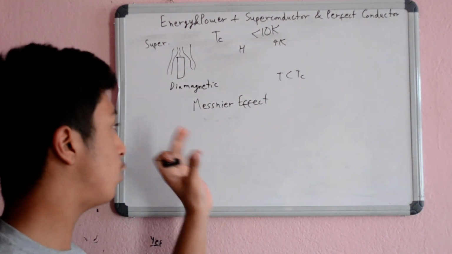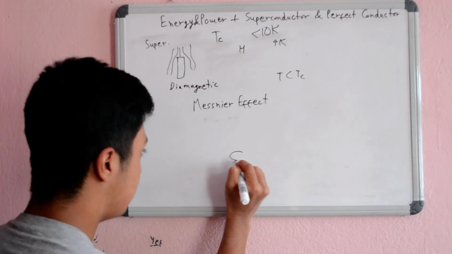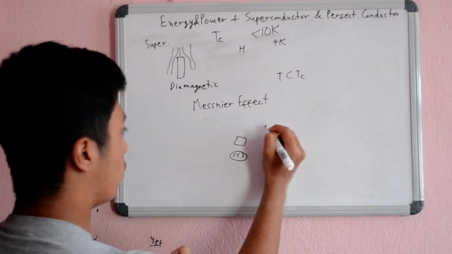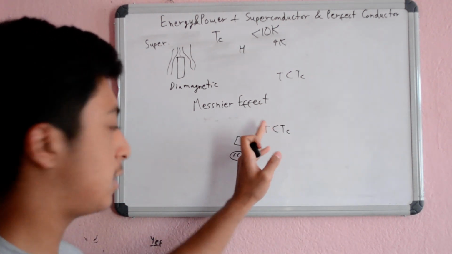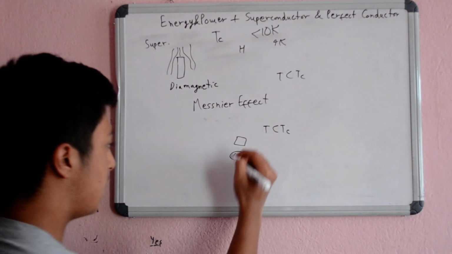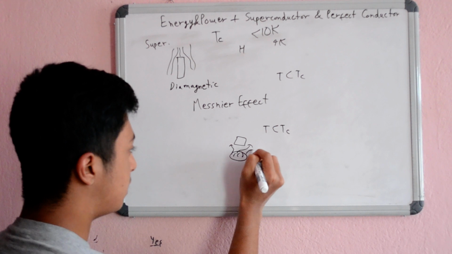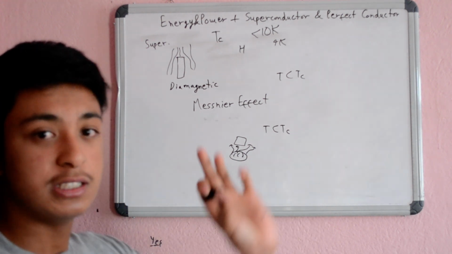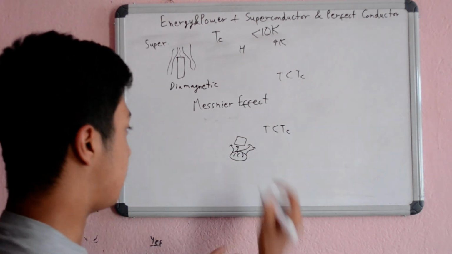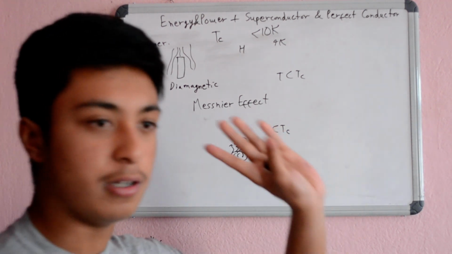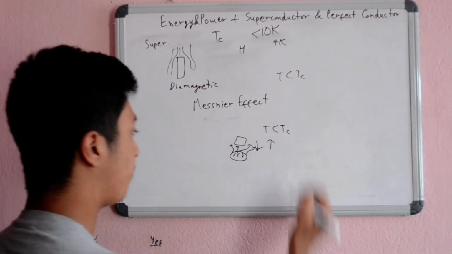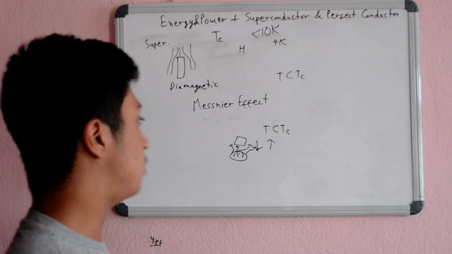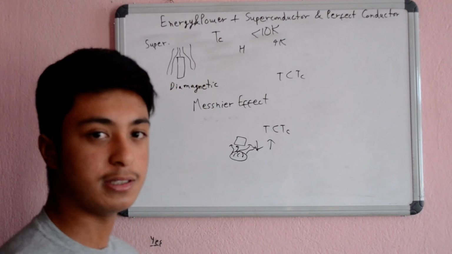And here, if you have seen some videos of the Meissner effect, what happens is that there is a magnetic field like this, and then the superconductor is placed right here, and when it goes below its critical temperature, it starts to go into a superconducting state, and the magnetic field actually repels it. So it actually starts to float in the air, because it cannot come down, because its repelling force is making it go up and stay away from the magnetic lines. And that is actually very cool. I would recommend you guys check out the Meissner effect videos, because it's really interesting.